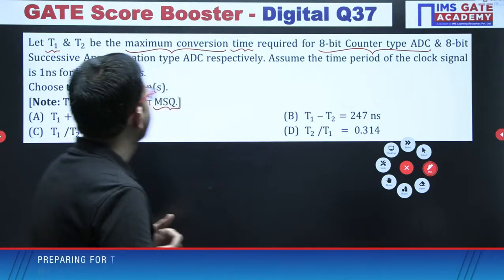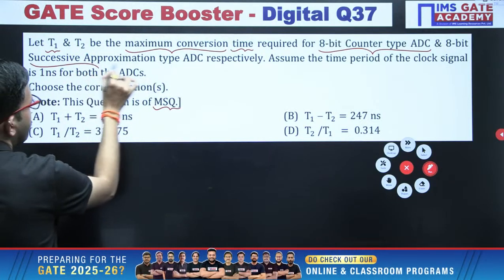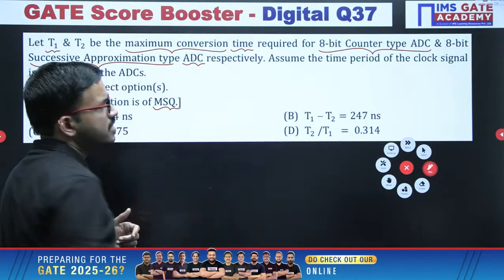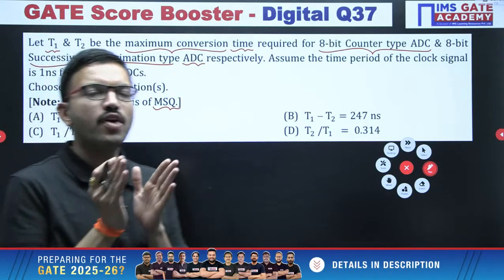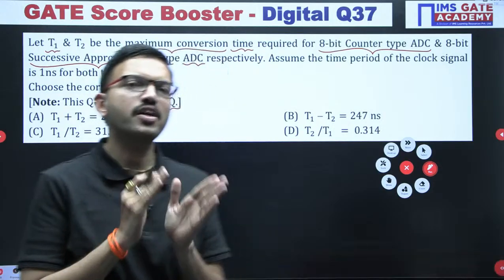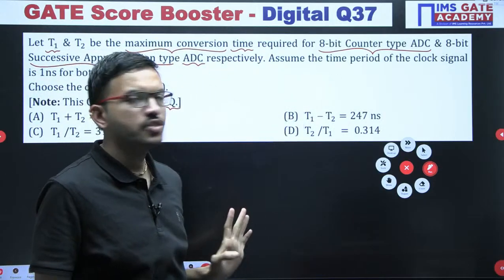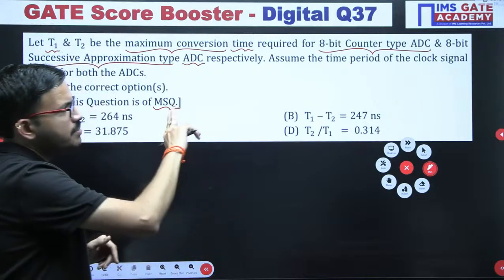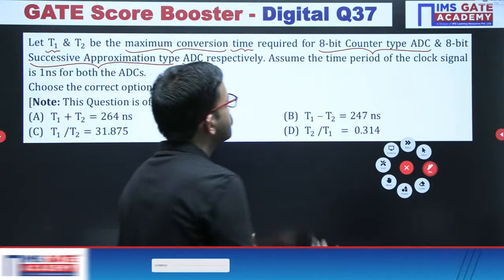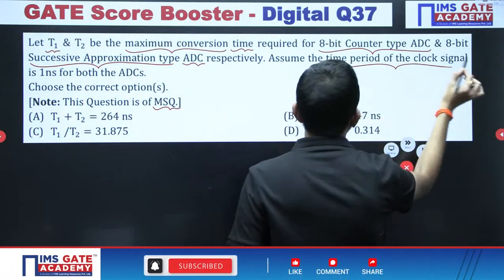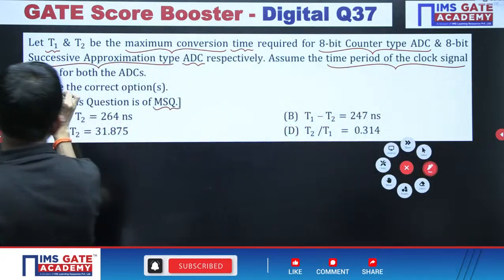Whereas for successive approximation type ADC, the maximum conversion time is n times the clock signal time period, where n is the number of bits, here 8. The time period of the clock signal here is given as 1 nanosecond.